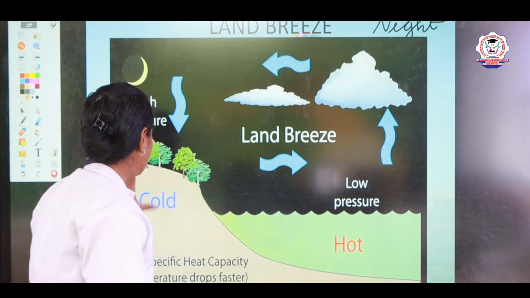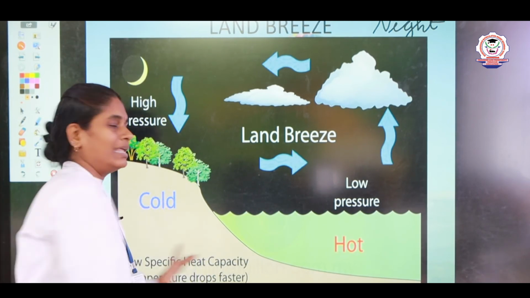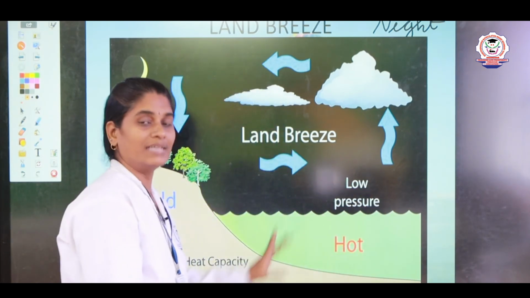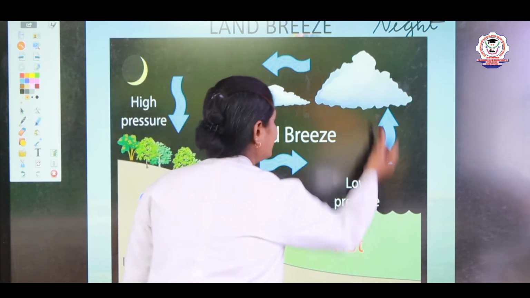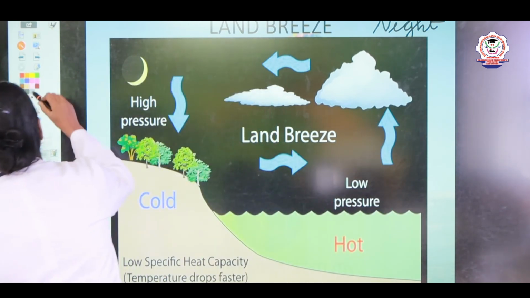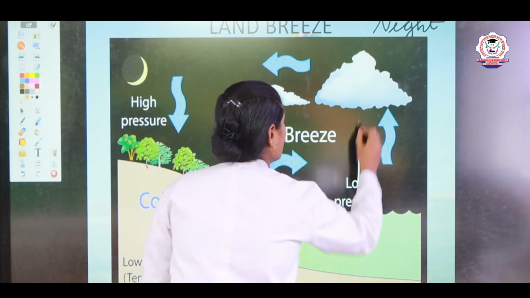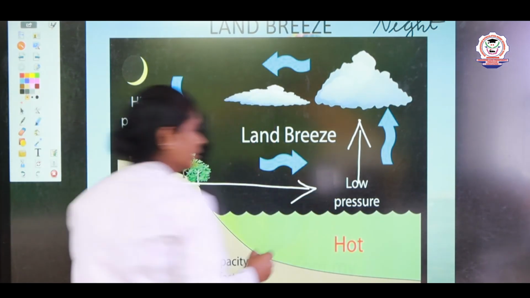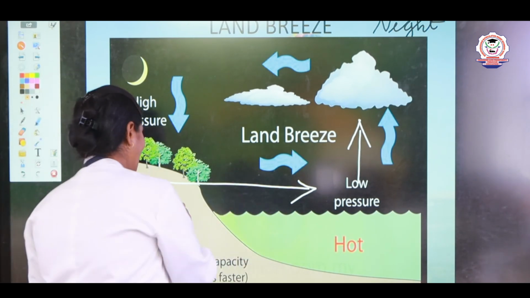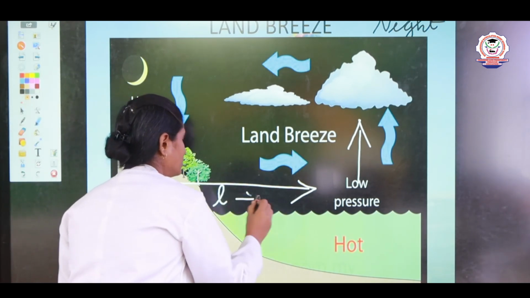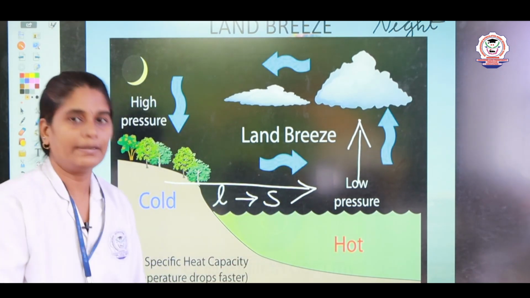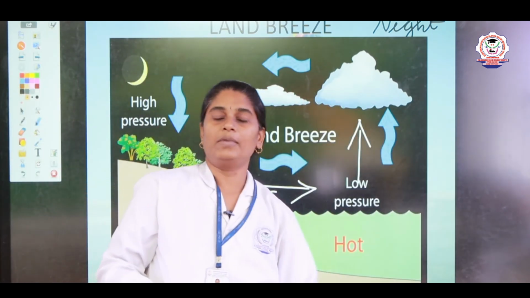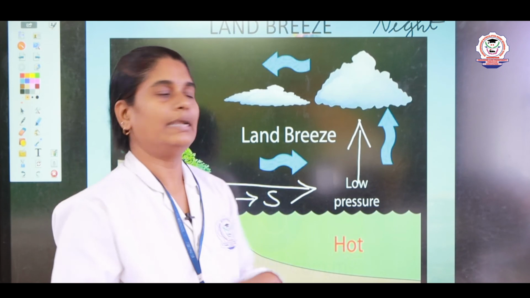So here the cold air will be present on the land, but as the sea will be hot, the hot air from the sea rises up and the cool air from the land rushes to the sea. So this cold air from land to sea is known as land breeze, right. Usually land breeze occurs during the night time and sea breeze occurs during the daytime.